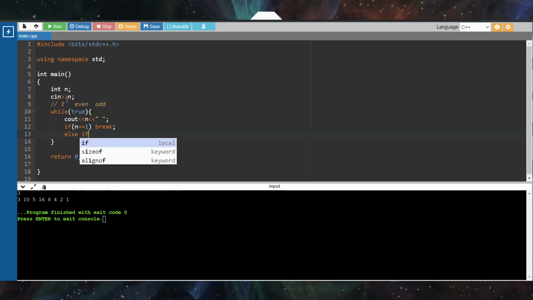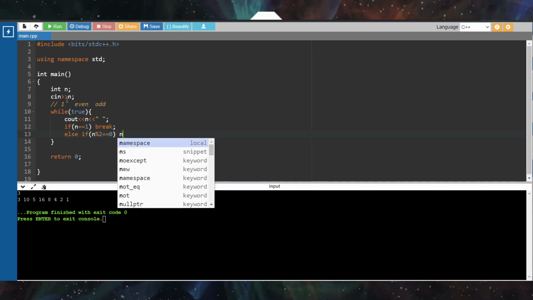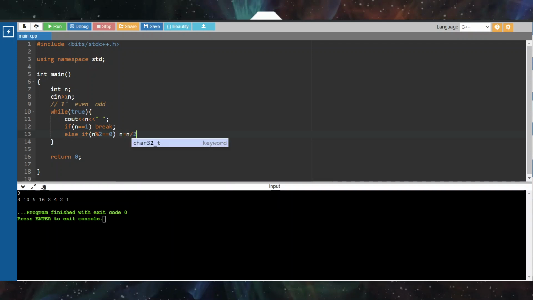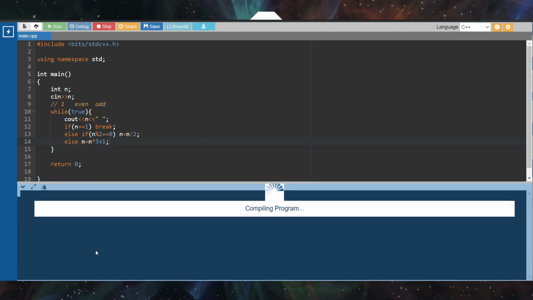Else if n modulo 2 is equal to 0, that is if n is even, then we are going to divide it by 2, and we are just storing it here as we are printing all the values at the beginning of the loop. And last, else, if n is not 1 and n is not even, that is automatically n is odd, n is equal to n into 3 plus 1. So that's all the conditions. So let's run the program first.